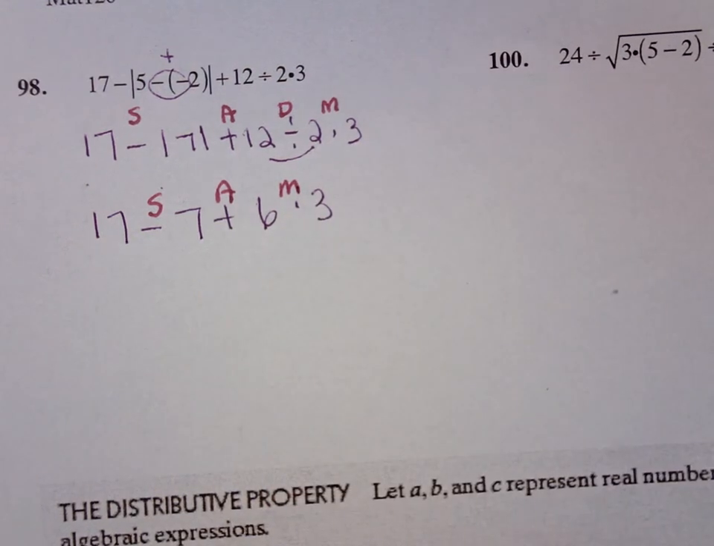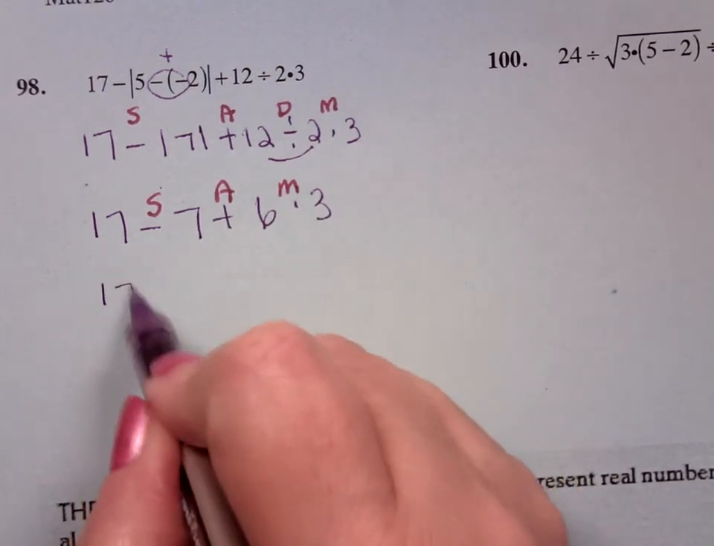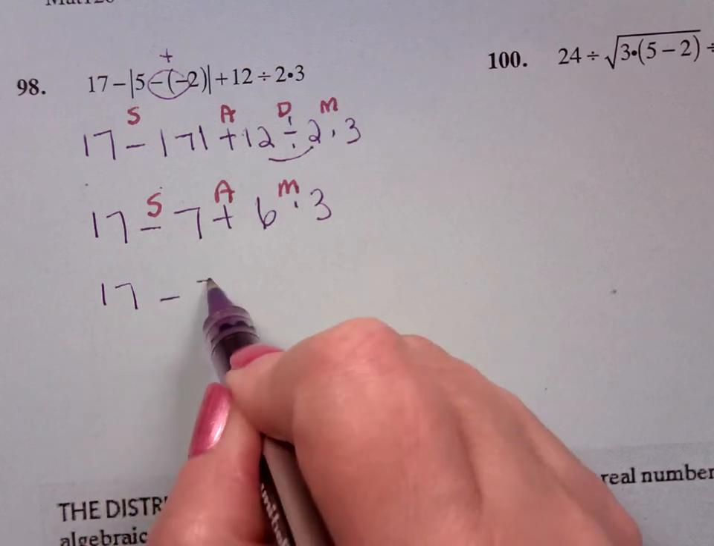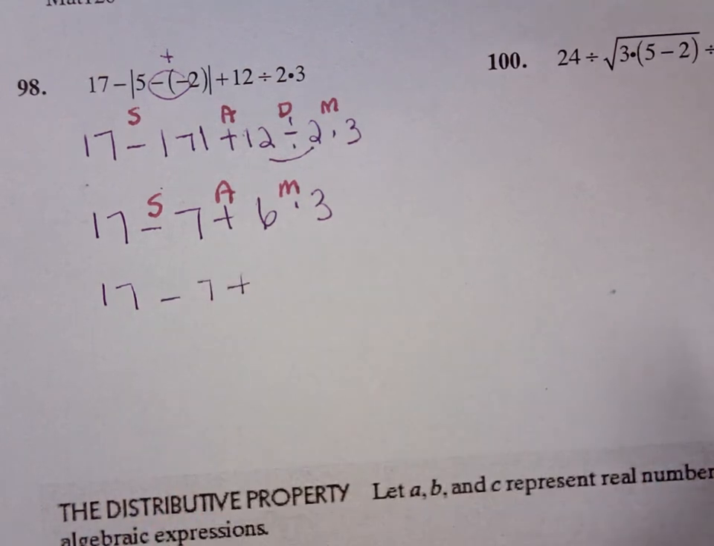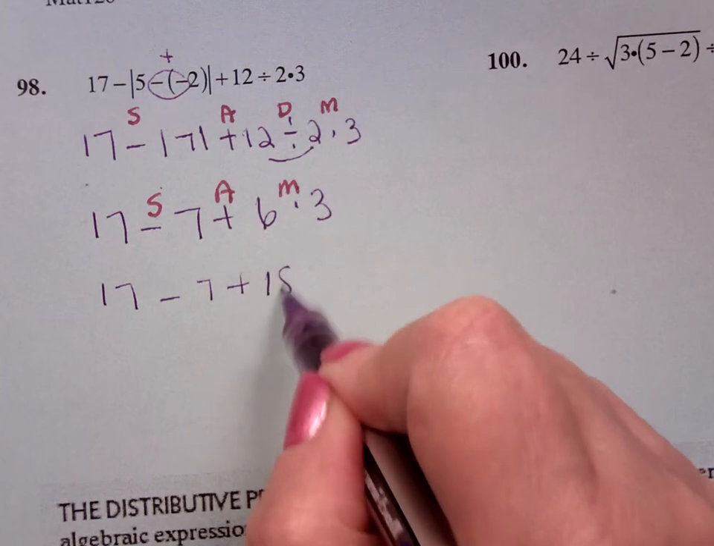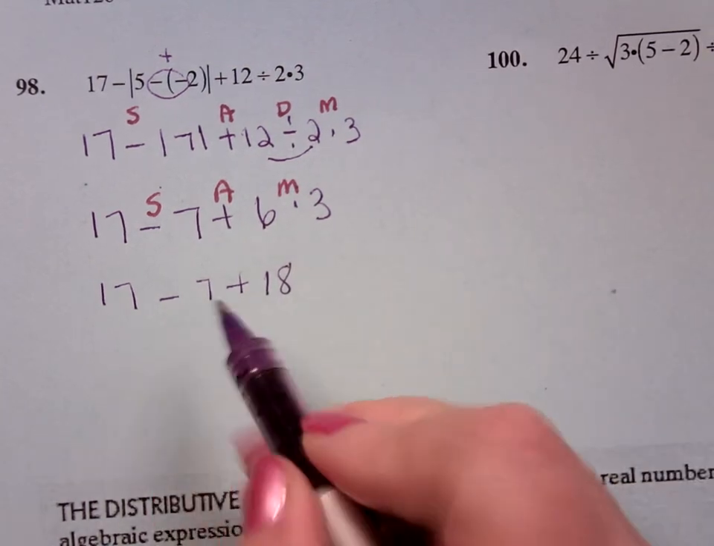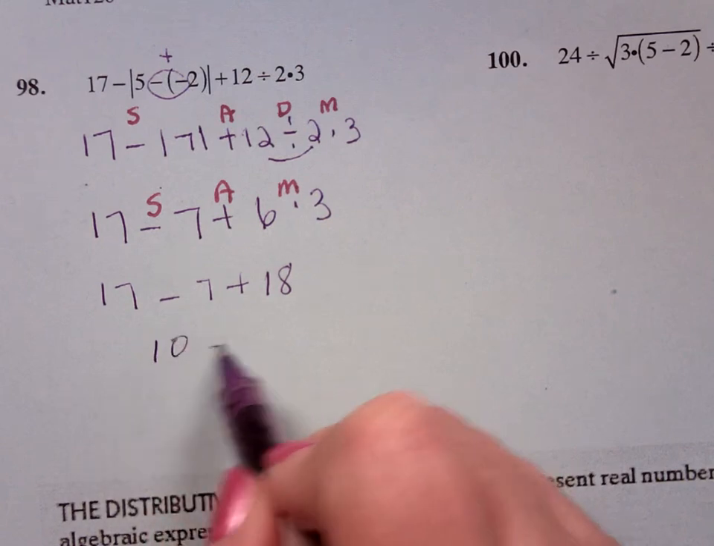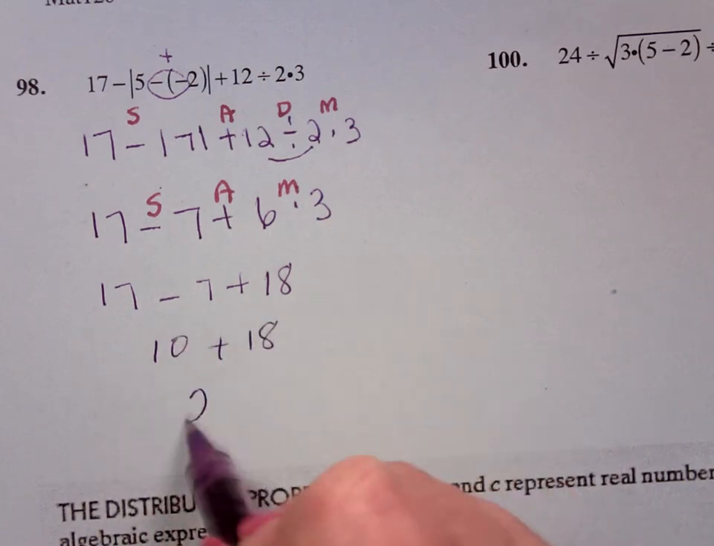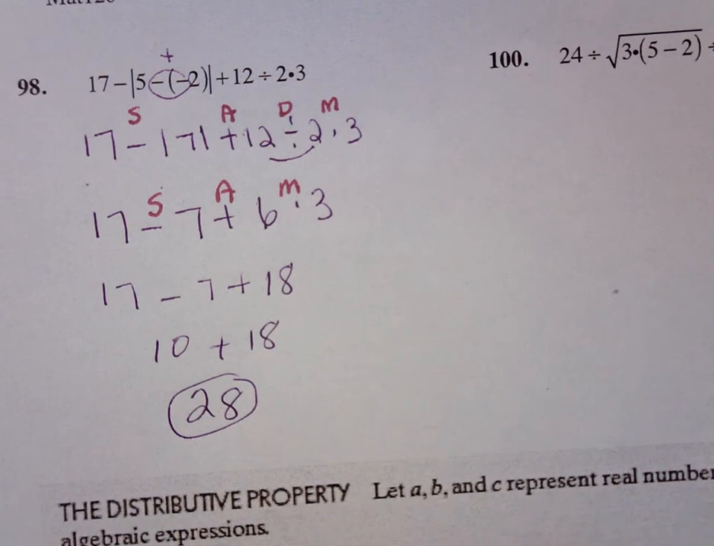Multiplication gets done next. So 17 subtract 7, add, 6 times 3 is 18. And now I can go from left to right. 17 minus 7 is 10, plus 18, and we have 28.